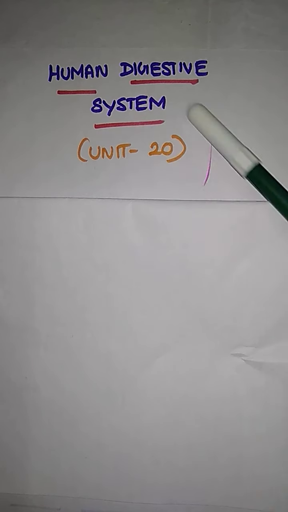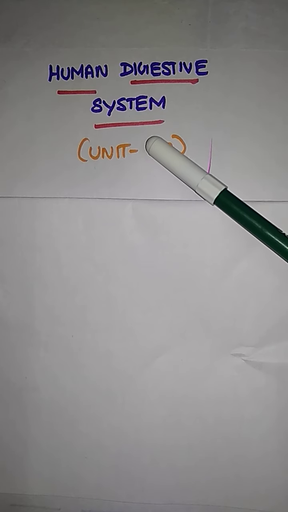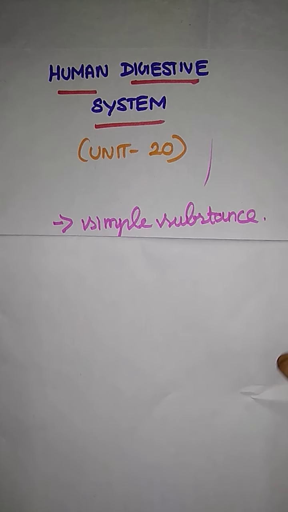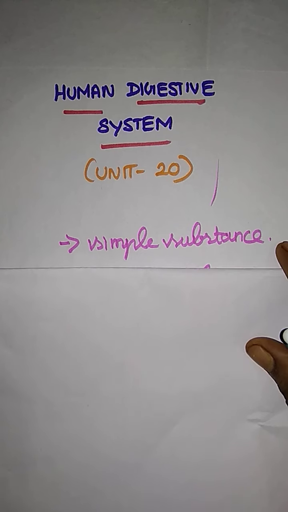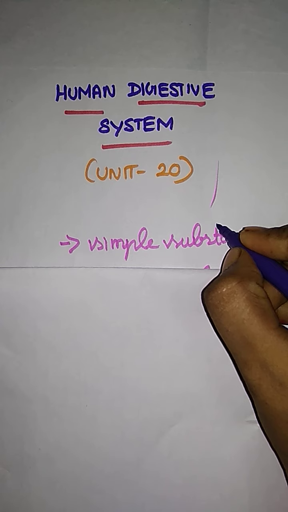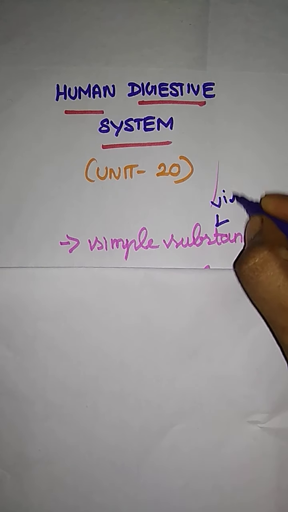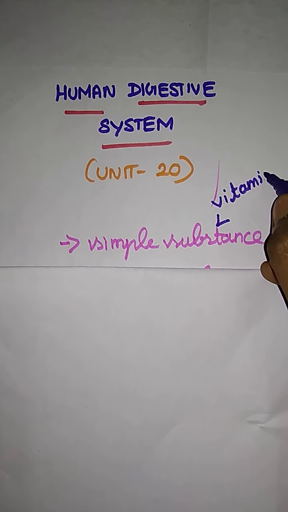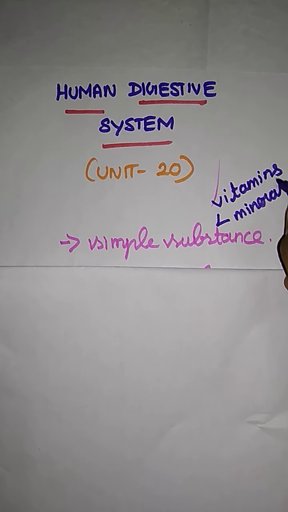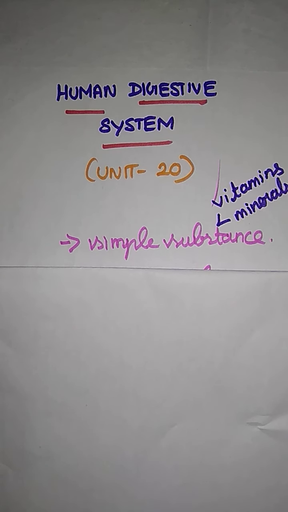In the digestive system, we take food material in two types. The first type is simple substances. What are simple substances? Simple substances are in the form of vitamins and minerals. Vitamins are generated by our body, while minerals are obtained only through food materials.